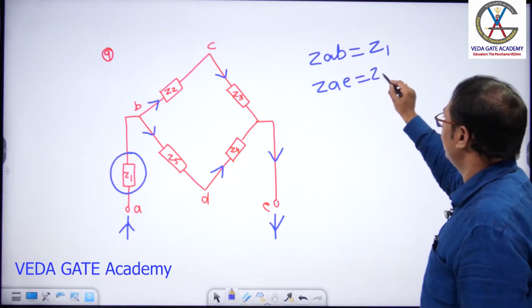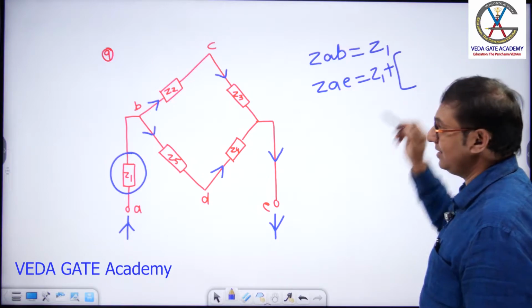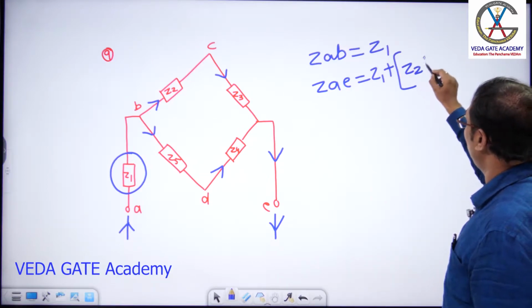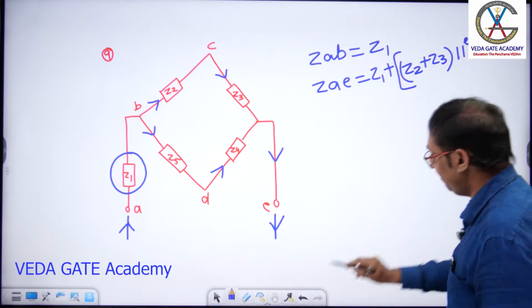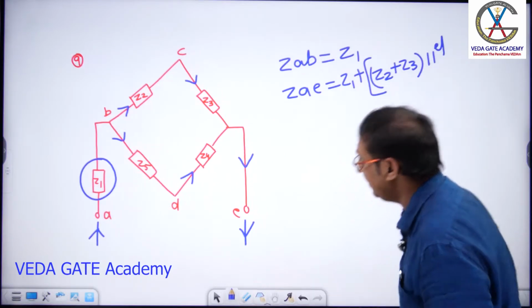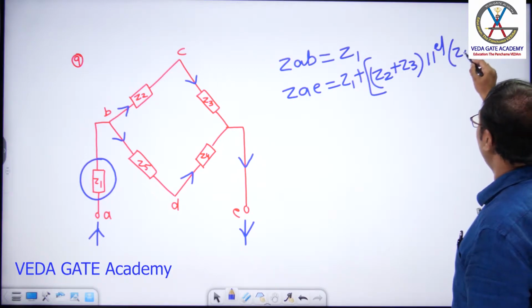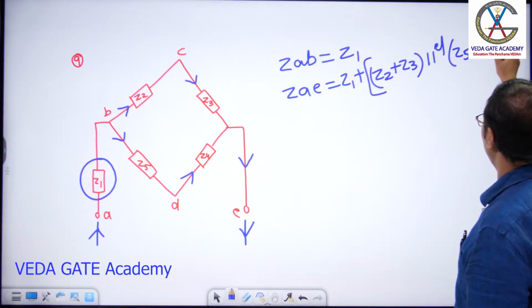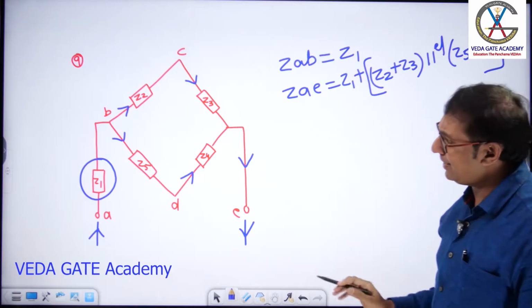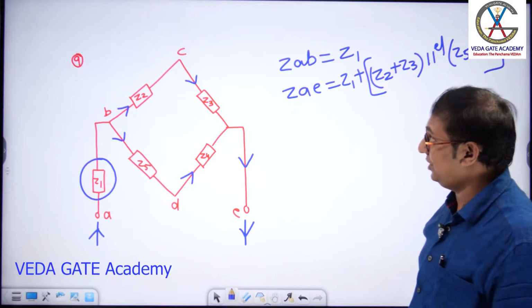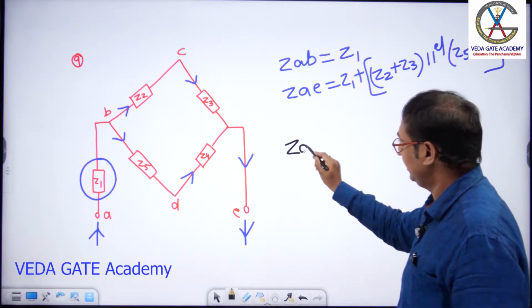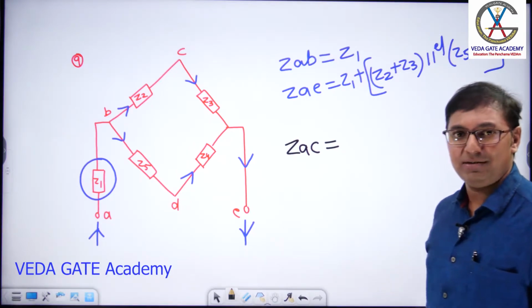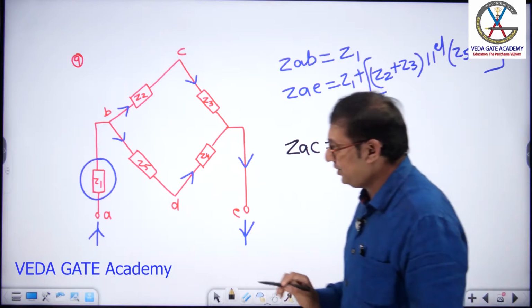Finally, my answer: Z1 plus, come on engineers, Z2 plus Z3 parallel with what? Parallel with Z2 plus Z3 parallel with Z5 plus Z4. Fine, everyone can answer this question, sir. But an interesting question here: if I ask ZAC, that is much more interesting. ZAC is much interesting. Please follow the same procedure.